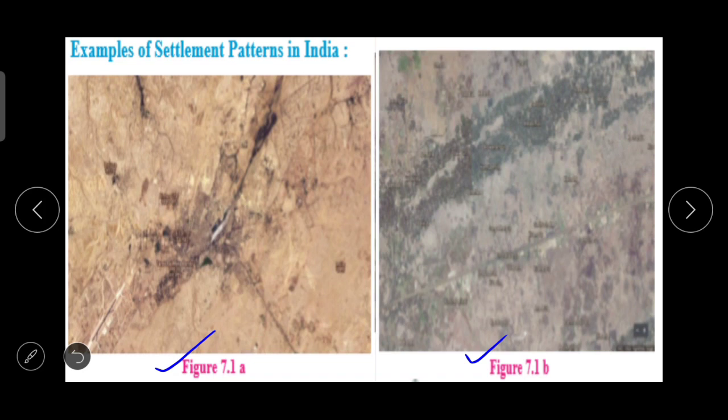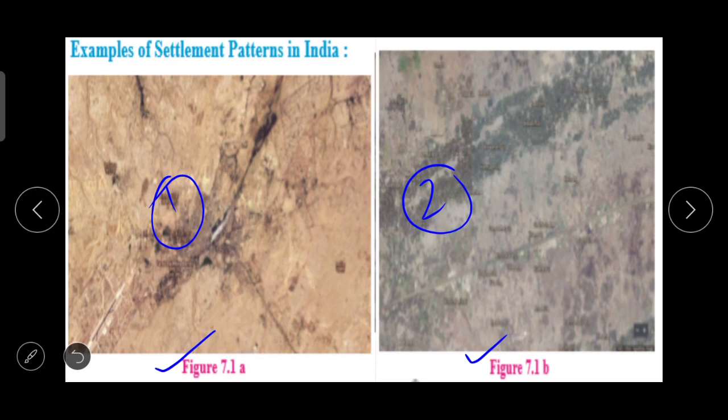Identify the type of settlements. This one, which type of settlement is this, and this one, which type of settlement is this. Which one is nucleated settlement and why? Then which one is dispersed settlement, what could be the reason behind it? And the last one, can you guess in which regions these settlements are located in India?